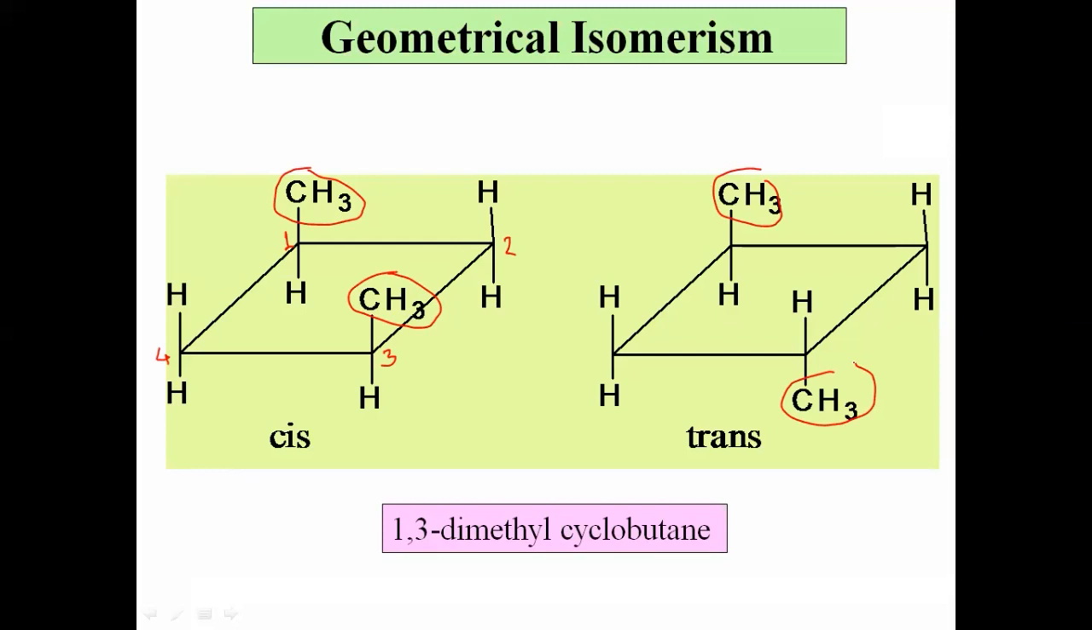Then the earlier definition, I will extend it a little. The stereoisomers which have the same molecular and structural formula, but a different arrangement of atoms or groups around a double bond or ring, are called geometrical isomers, and the concept is called geometrical isomerism.